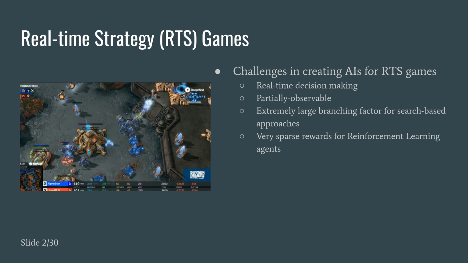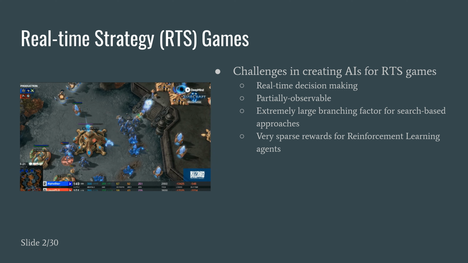So the domain of our paper is real-time strategy games. That is, how do we create better game artificial intelligence for RTS games? There are a lot of challenges in creating better AIs for RTS games. The first challenge is the real-time decision-making aspect of the game. The agent will only have milliseconds to make a decision, in comparison to other games such as Go or chess, where agents usually have up to a minute or two.